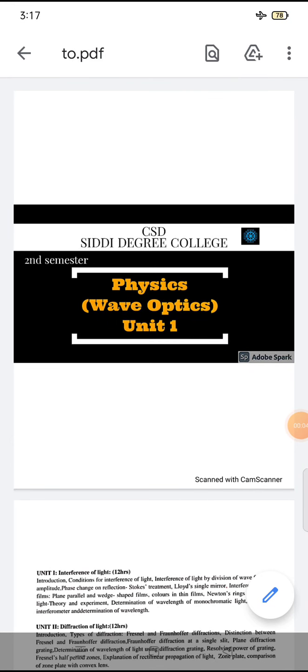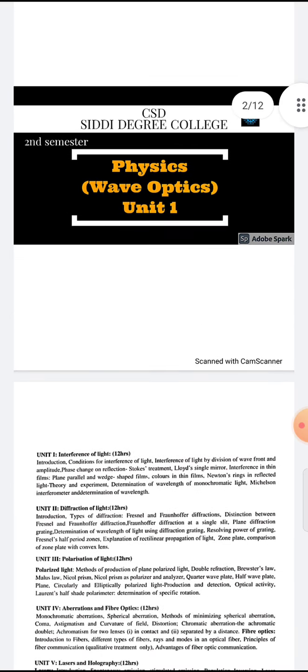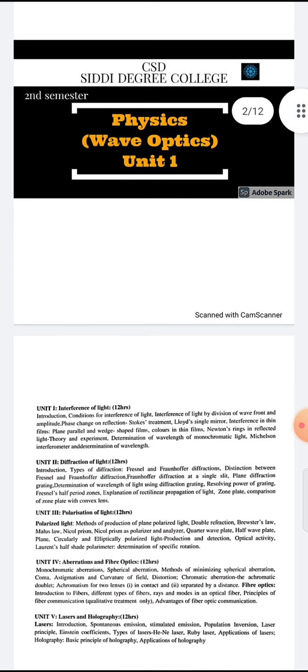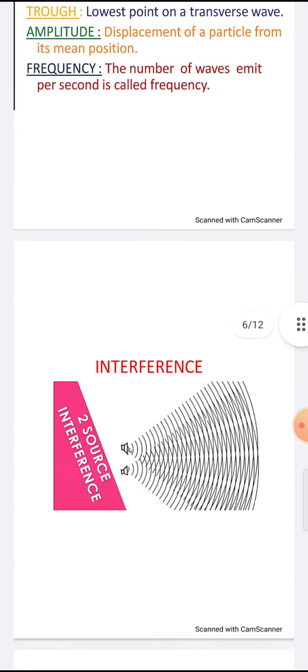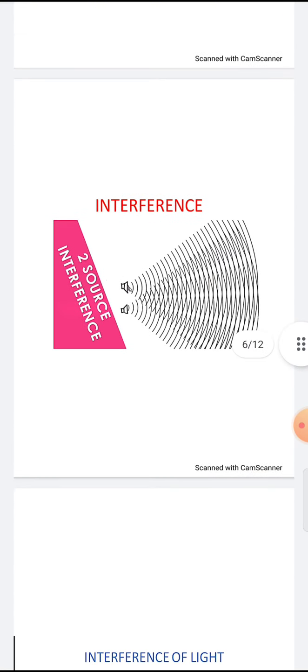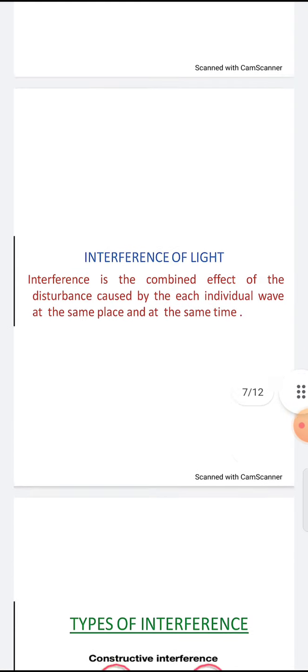Good morning, students. In our previous class, we discussed up to the introduction of interference of light, right? So today we will discuss the conditions of interference of light and interference of light by division of wavelength. Okay. So what is interference and interference of light?